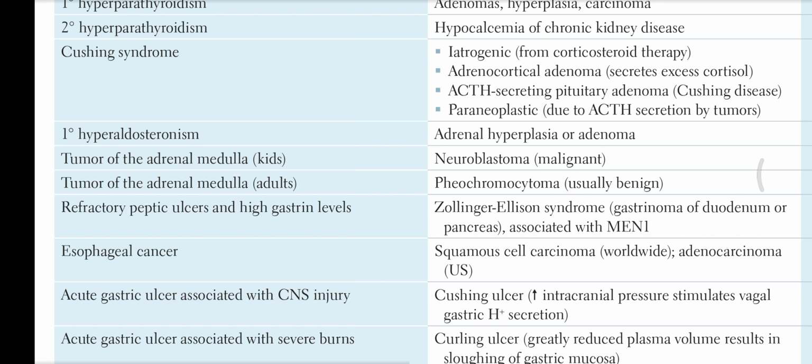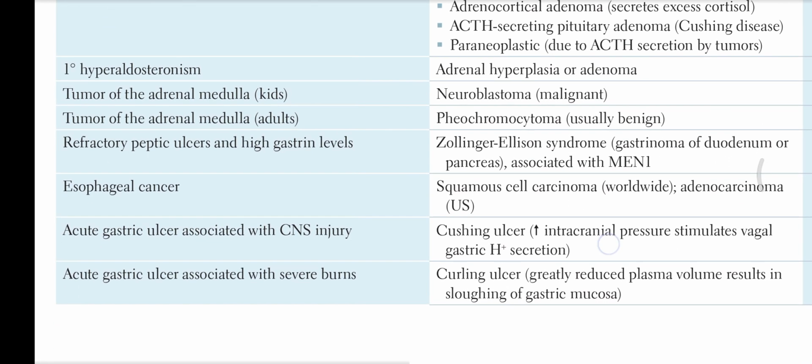So now, primary hyperaldosteronism. Primary hyperaldosteronism is due to adrenal hyperplasia or adenoma.